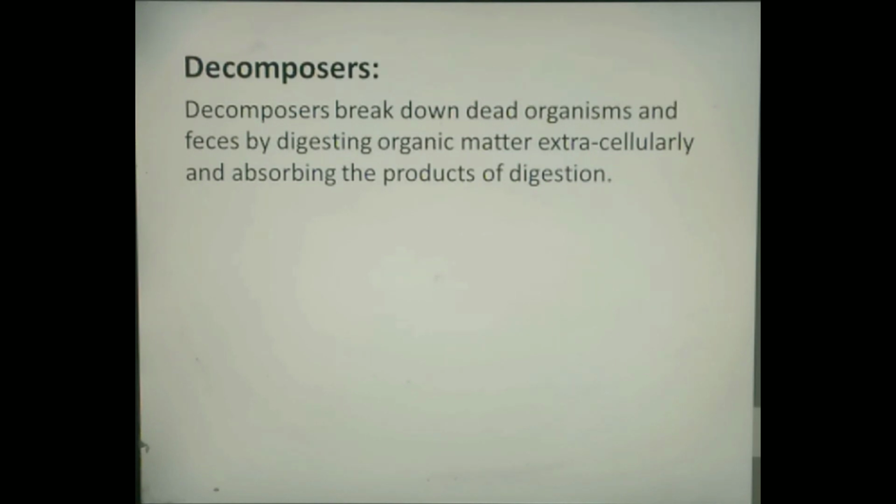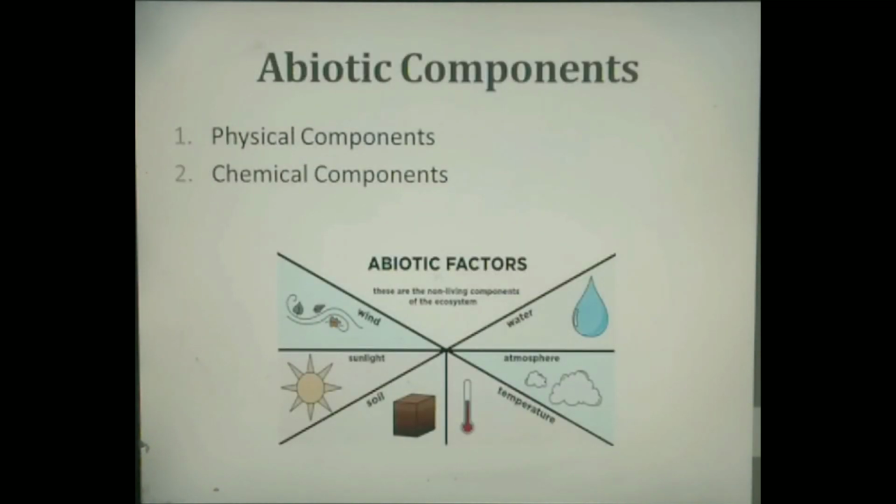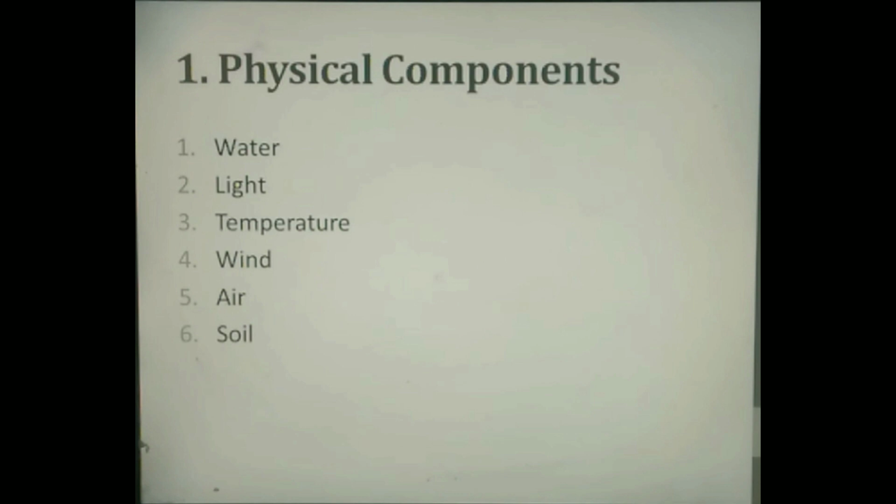They release nutrients from the dead bodies of plants and animals and return them to the soil, water, and air for reuse by producers. Decomposers feed by secreting enzymes. Enzymes speed up the breakdown of bodies of dead organisms into nutrient compounds such as water, carbon dioxide, minerals, and simpler organic compounds. Abiotic components. Abiotic components include physical and chemical components. Physical components. Physical components are water, light, temperature, wind, air, and soil.